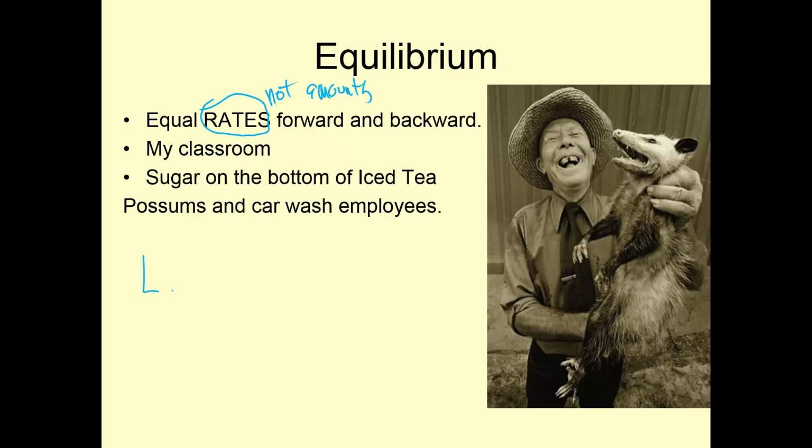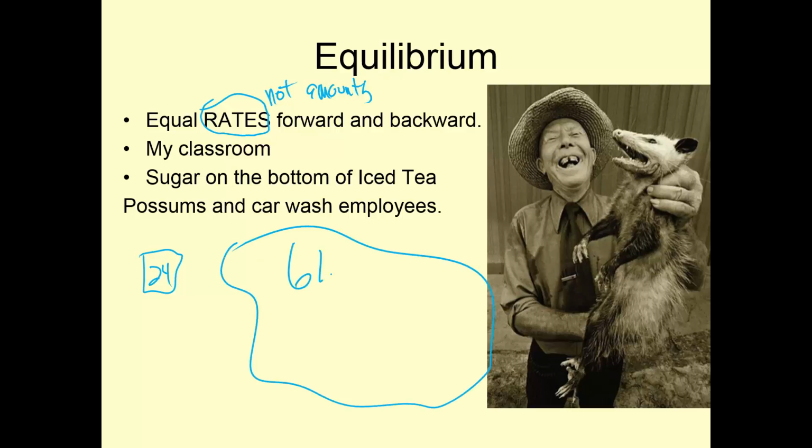I talk about how my classroom has 24 people in it. And outside of my classroom, it's the world, right? It has 6 billion people in it, right? So there's not the same number of people in my classroom and out of my classroom. The bell rings, 24 people leave. I guess they go to 6 billion. And then 24 people come back. So the rate of 24 per passing period is the same.